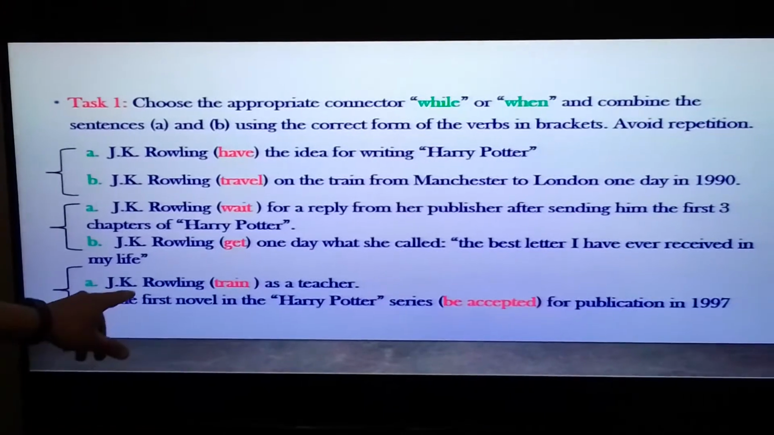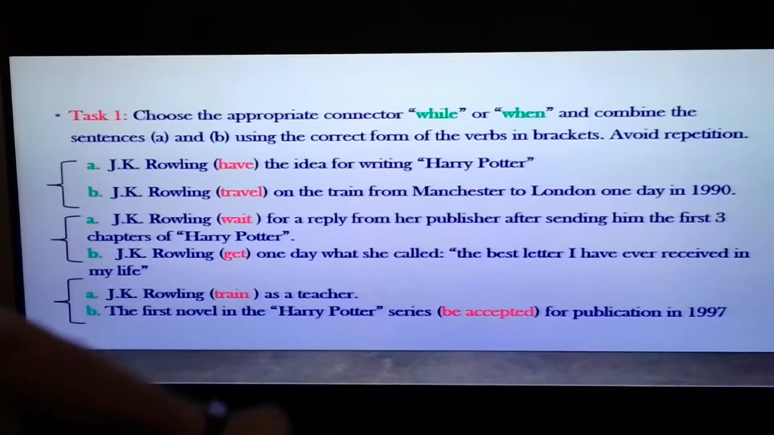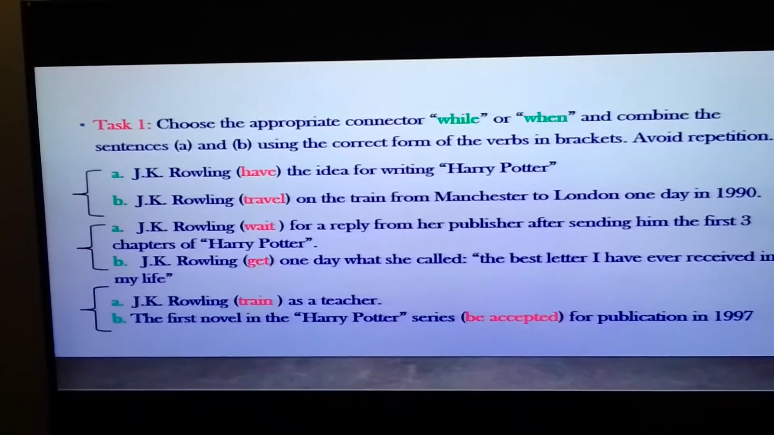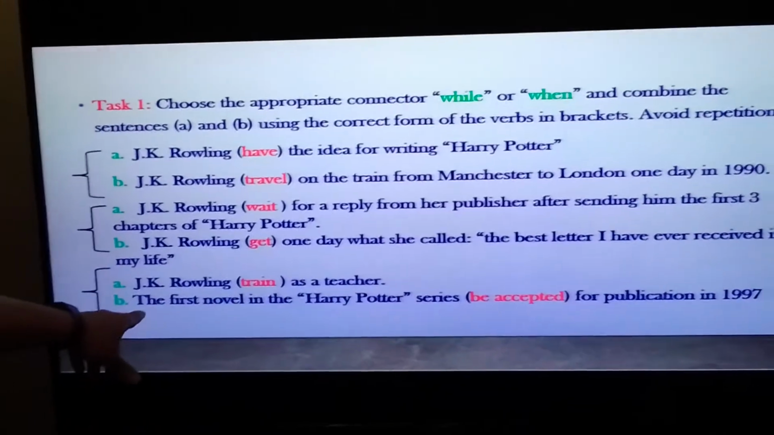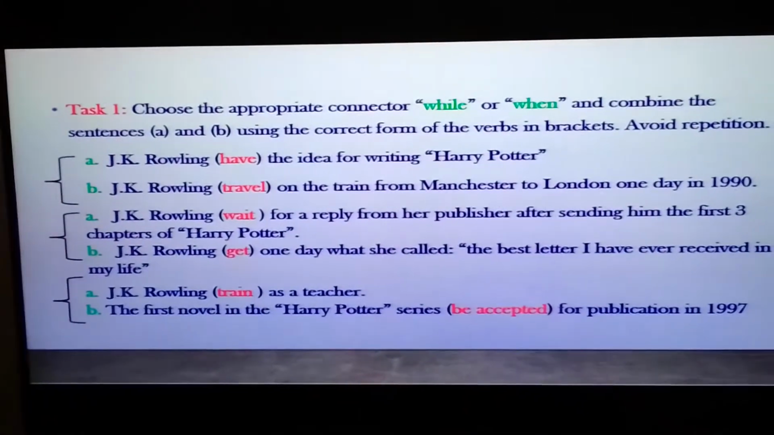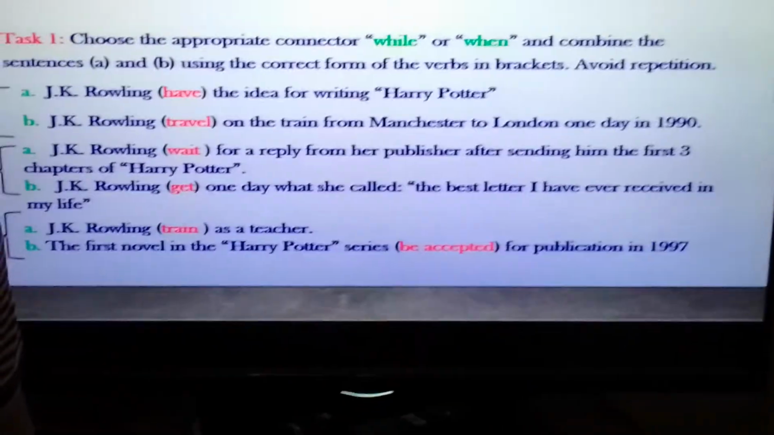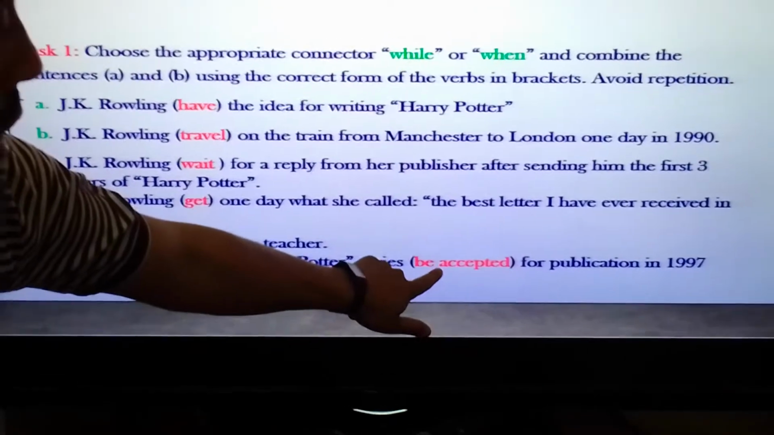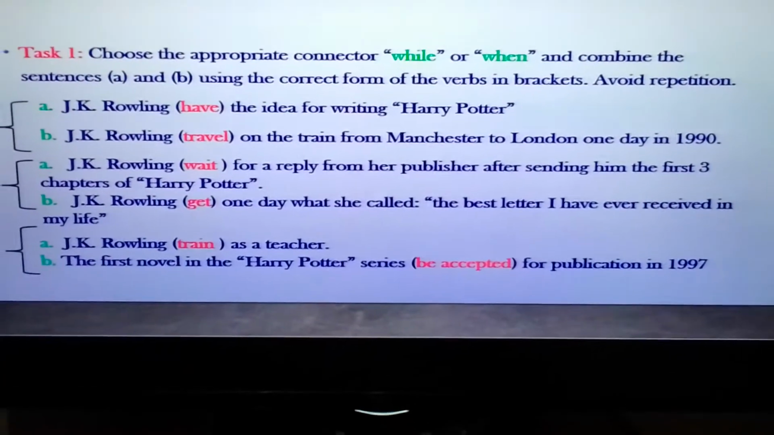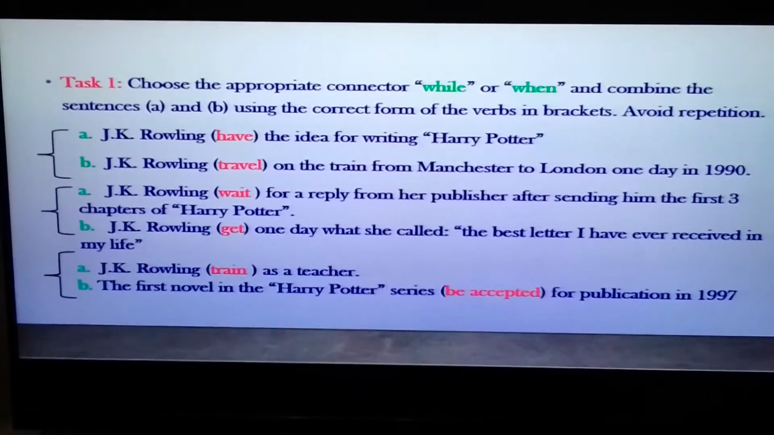Now the last pair: J.K. Rowling train, here is a verb, as a teacher. It means they are preparing her as a teacher. Now the last clause: the first novel in the Harry Potter series, be accepted. We've got the auxiliary to be and the past participle, it means we are going to use the passive voice here, for publication in 1997. I guess those pairs are very easy to solve.